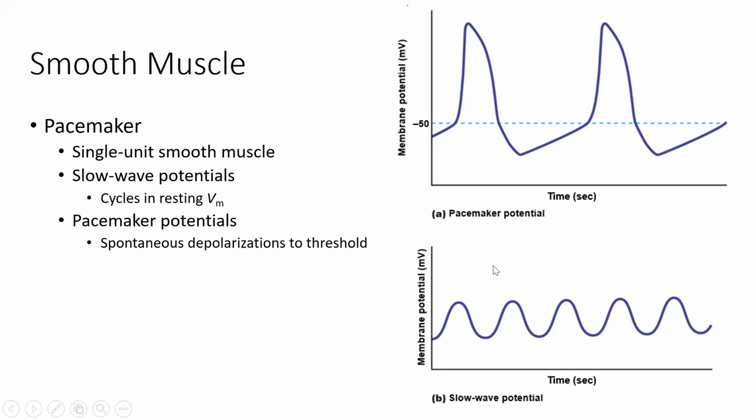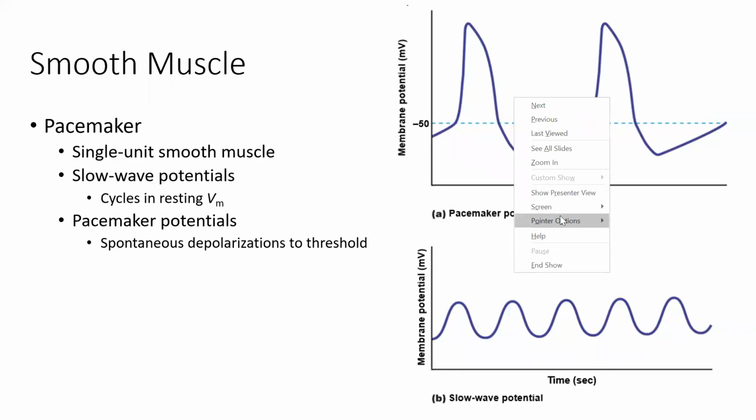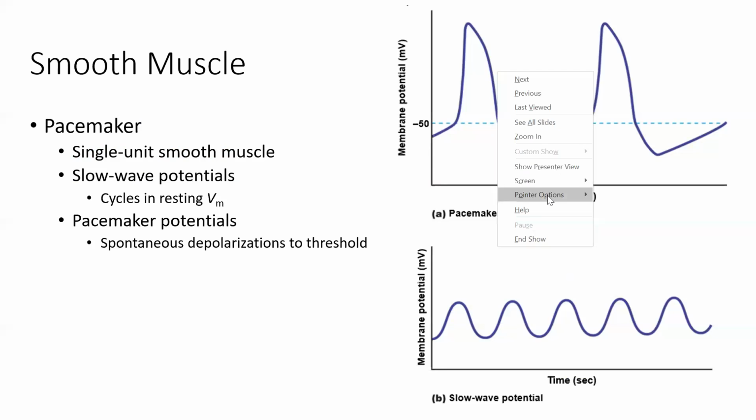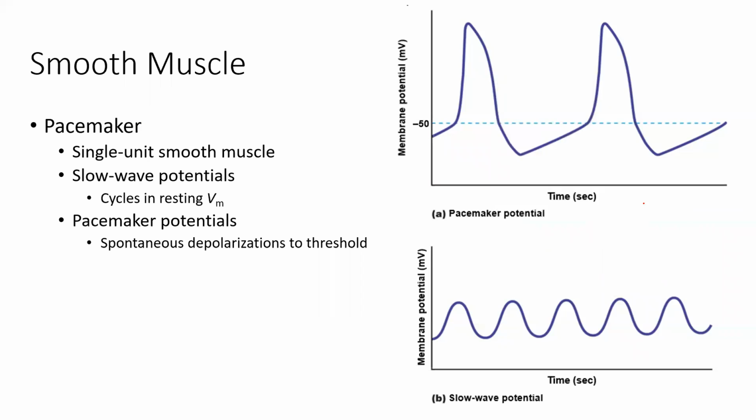So here for these slow wave potentials, we basically have this cyclical, spontaneous change to the membrane potential in terms of sodium. So we've got cyclical changes to the membrane permeability for sodium.